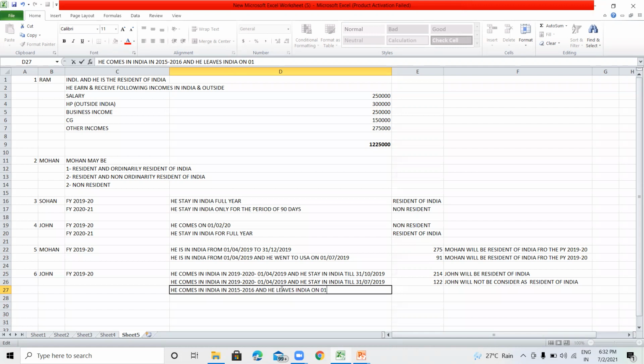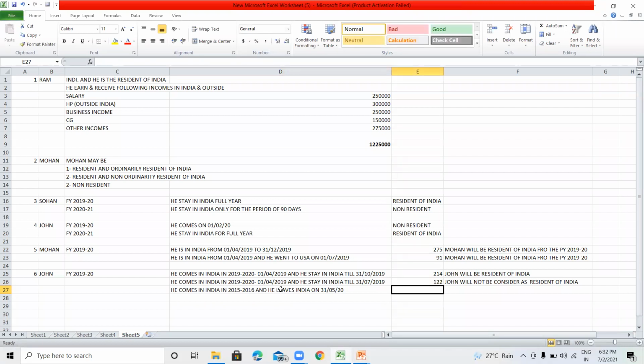On 1st July, or we say 31st May 2020, he leaves India. Now, in the previous year, he stayed in India in April and for the period of May, which means only 61 days.